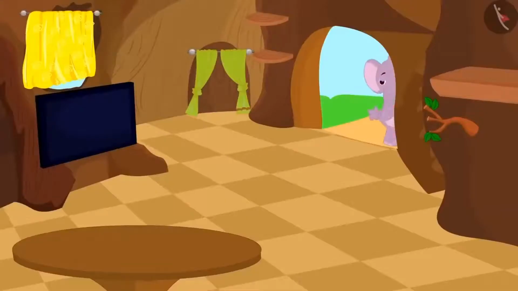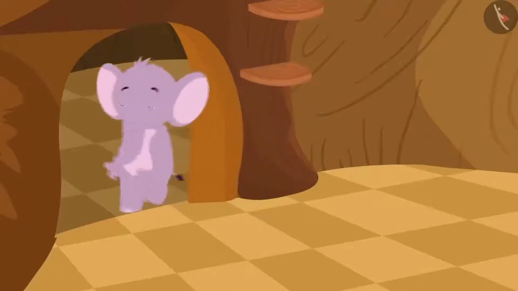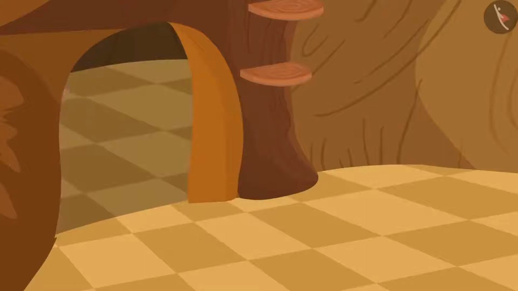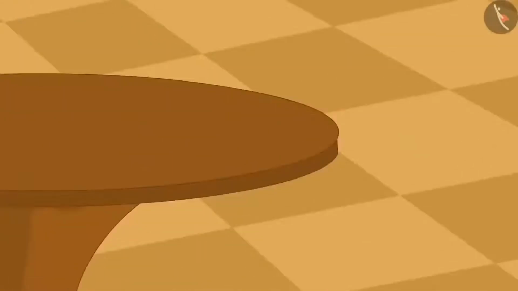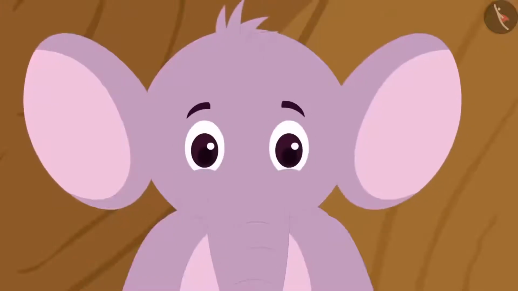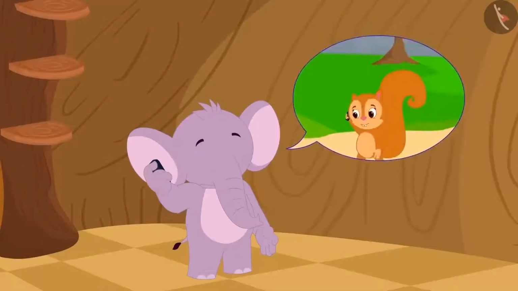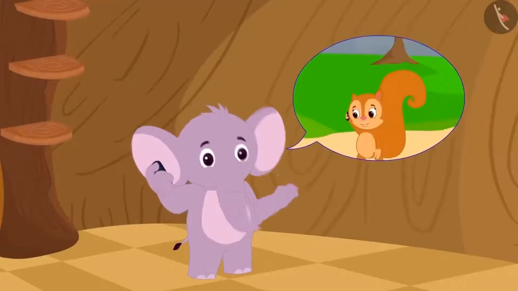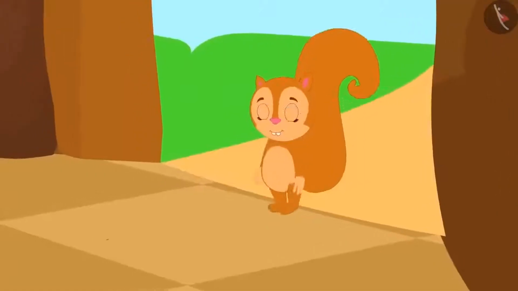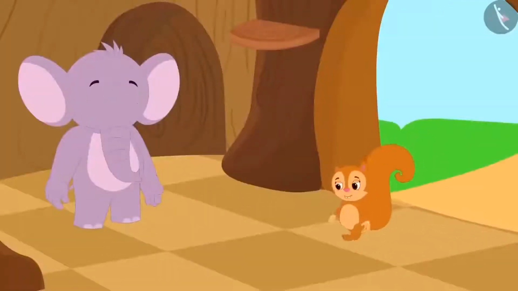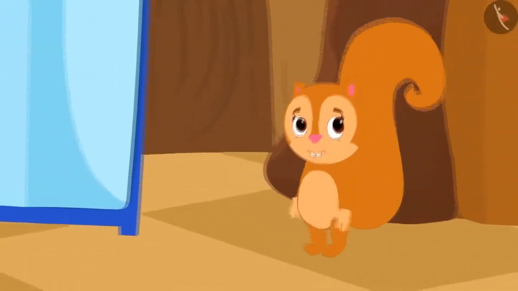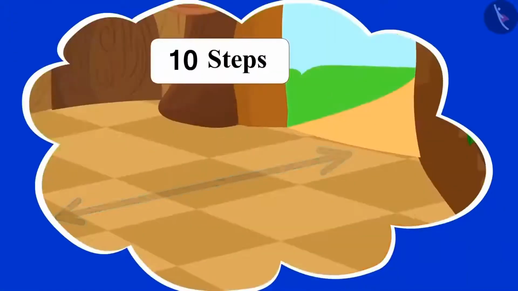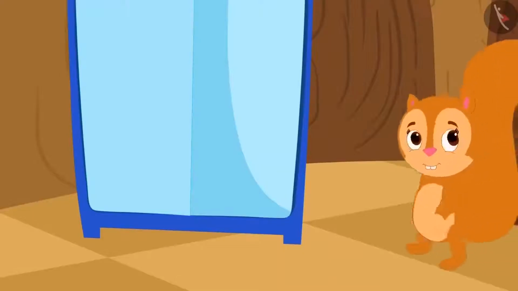According to Chanda's instructions, as soon as he entered the house, he walked 10 steps and reached another room. He looked here and there, almost everywhere for the blue cupboard, but he could not see it. He called Chanda and told her that he can't see the cupboard anywhere. Chanda returned from the bank, and after returning home, just as she had told Appu on the phone, she walked 10 steps and showed him the blue cupboard.